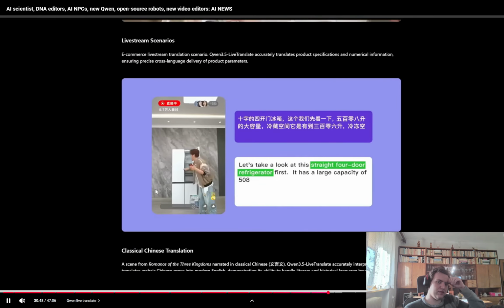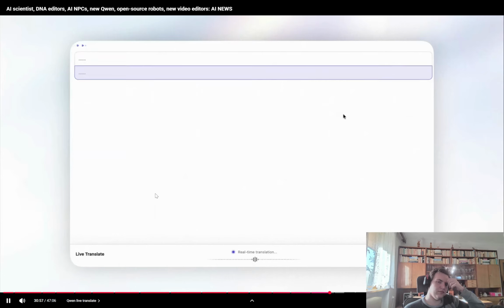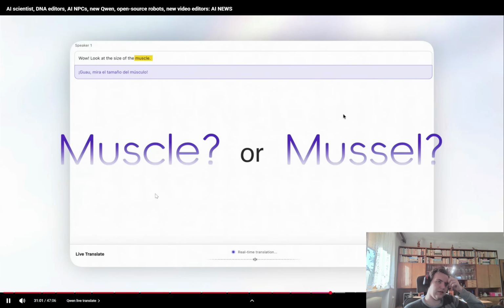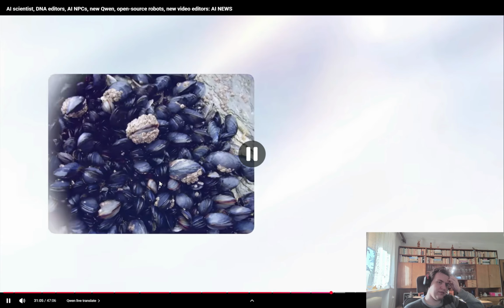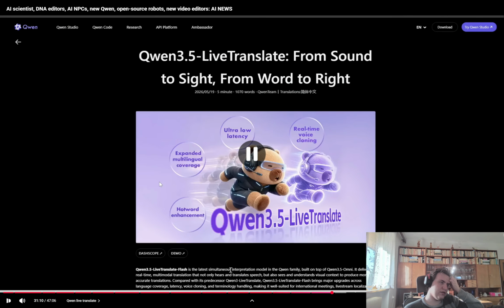And because it has visual context, it's also able to accurately translate the product specifications. Here's another example where having the visual context could be useful. For example, if someone is referring to muscle, maybe they're referring to the shellfish muscle, or a human muscle, right? But with this added visual context, it's able to understand and translate everything a lot more correctly. In certain situations, you will have that issue.